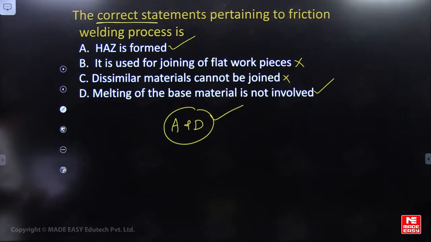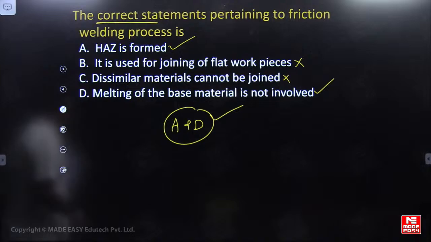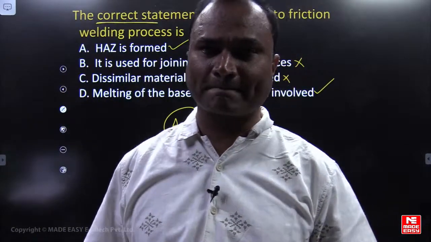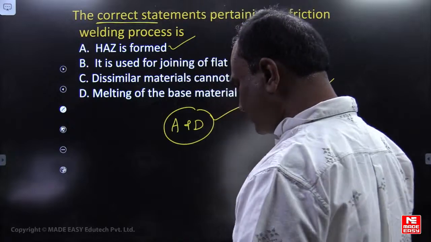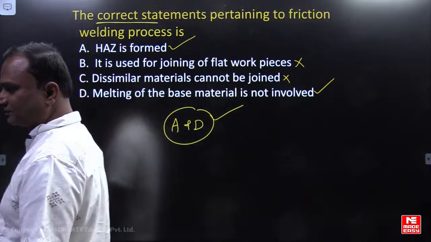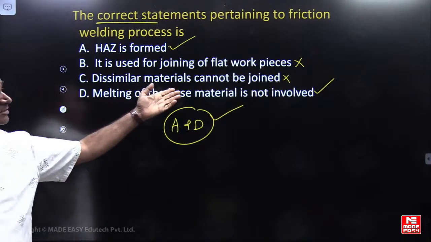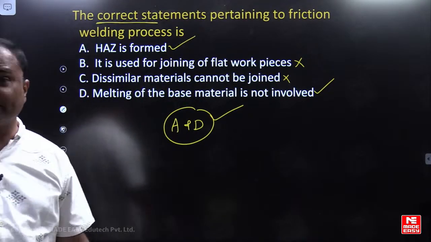C. Priyanshu, why do you say dissimilar metals cannot be joined? Yes, we can join. In solid state welding, dissimilar metals can be joined. We are not melting the material. D is also correct. Melting of the base metal is not involved.